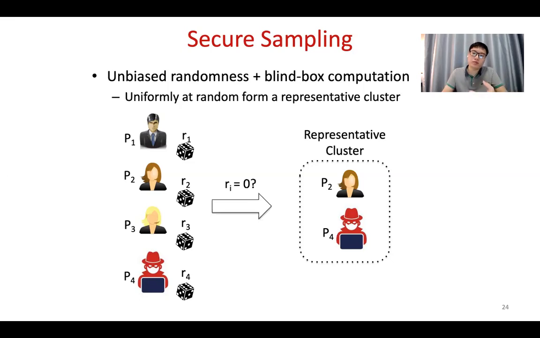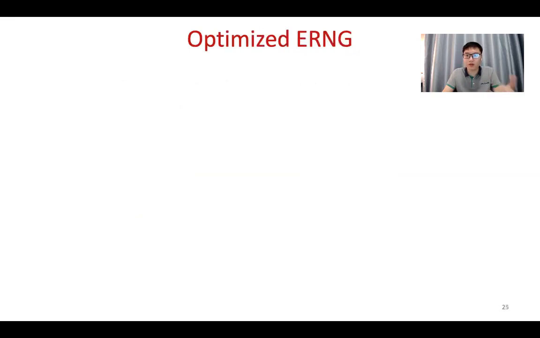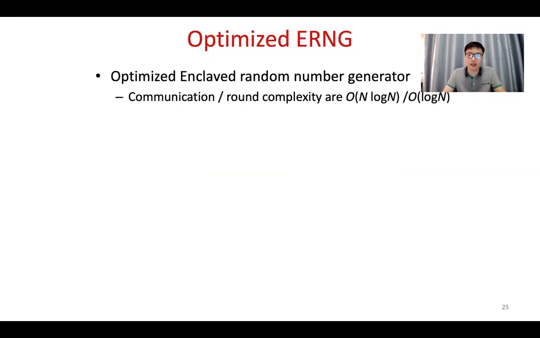And then we can perform the reliable broadcast protocols within this small cluster. Then this cluster can reach the agreement representing the entire network and distribute the messages to the entire network.